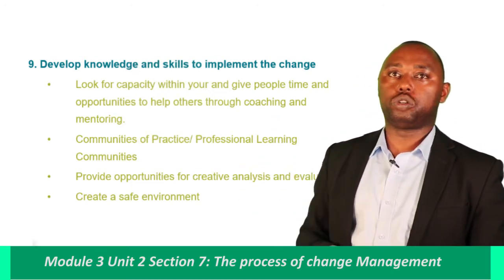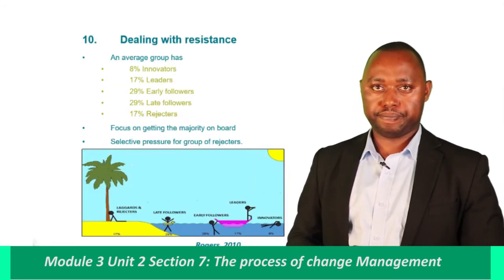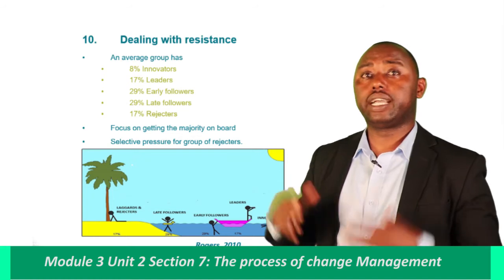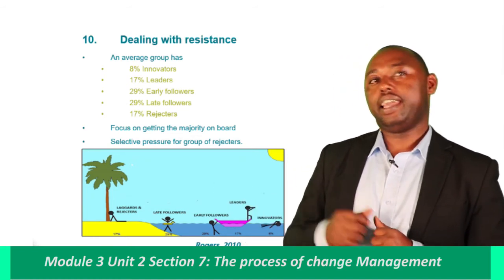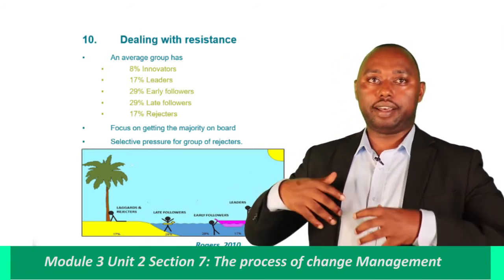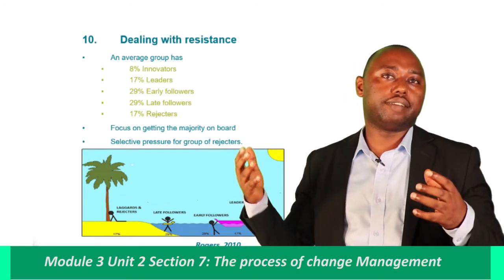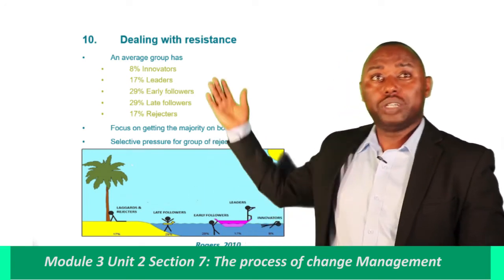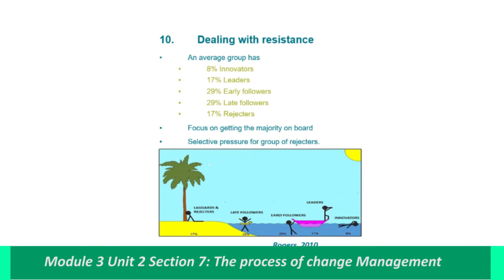Another important step to look at is to deal with resistance. In most groups, you will find the following categories of people. 2.5% will be innovators. These are people who will really act finding some innovation. Then 13.5% they are leaders, who are early followers. These will start following you. Then 34% are late followers. 16% will reject. So you need to make sure that when you initiate the change, you are going to find all these groups.